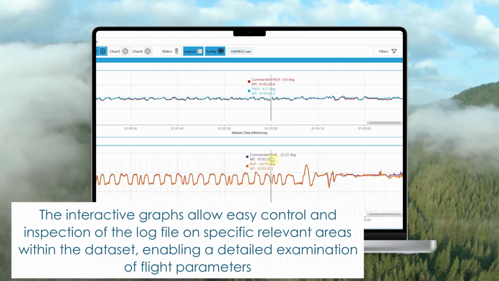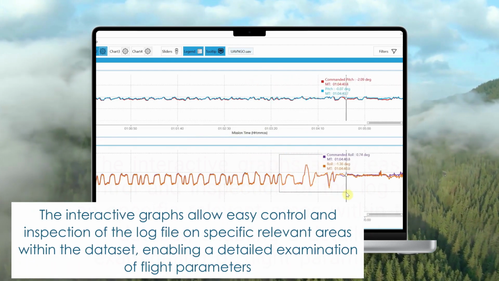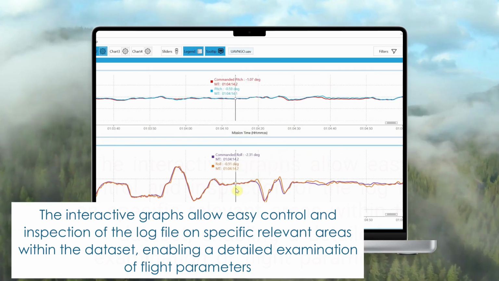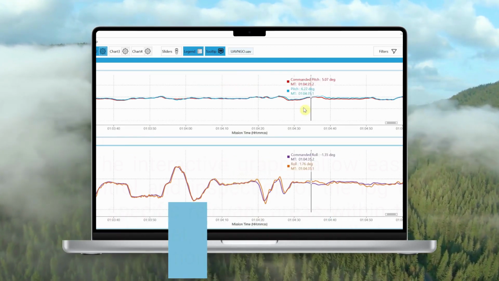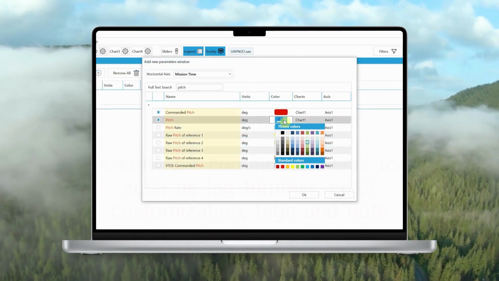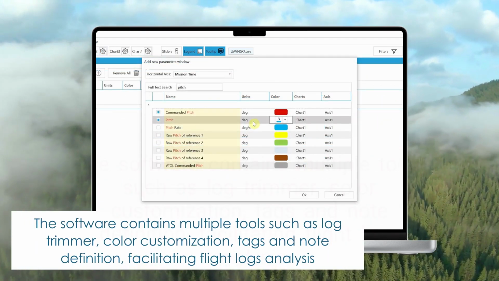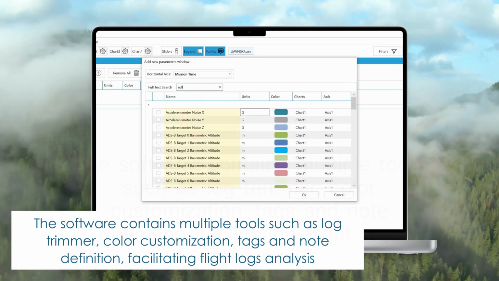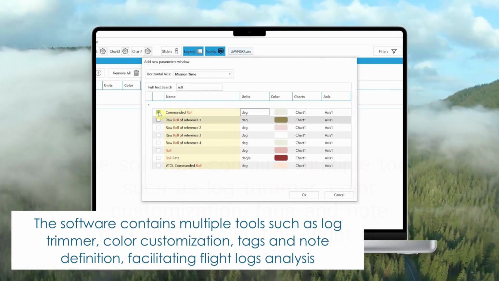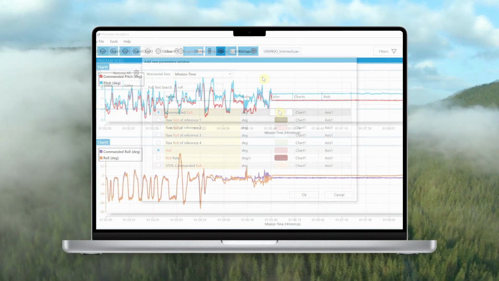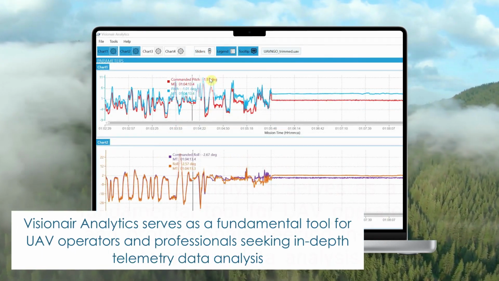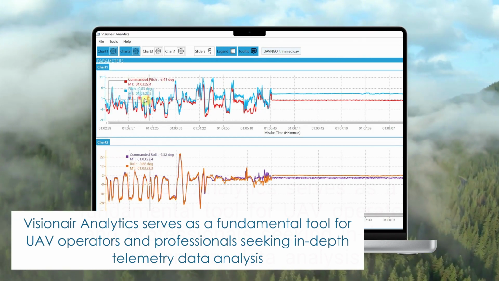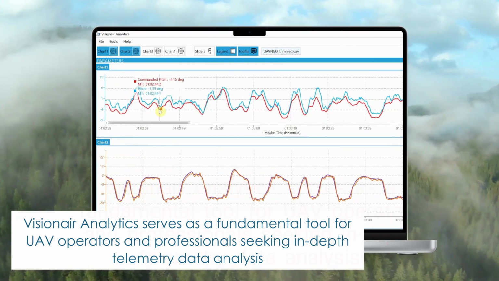The interactive graphs allow easy control and inspection of the log file on specific relevant areas within the dataset, enabling a detailed examination of flight parameters. The software contains multiple tools such as log trimmer, color customization, tags, and note definition, facilitating flight logs analysis. Visionair Analytics serves as a fundamental tool for UAV operators and professionals seeking in-depth telemetry data analysis.